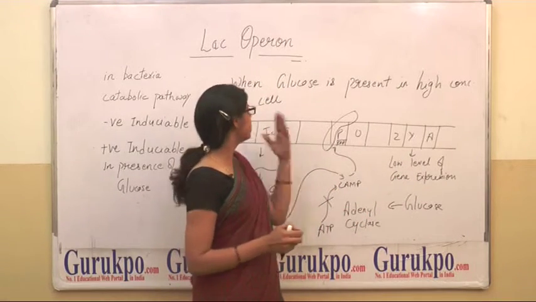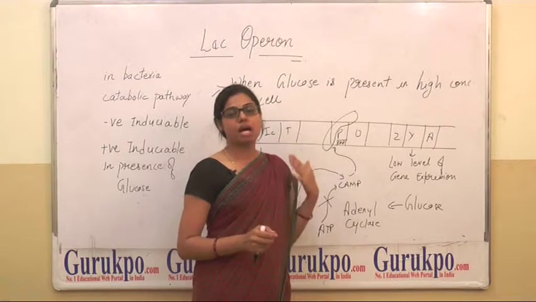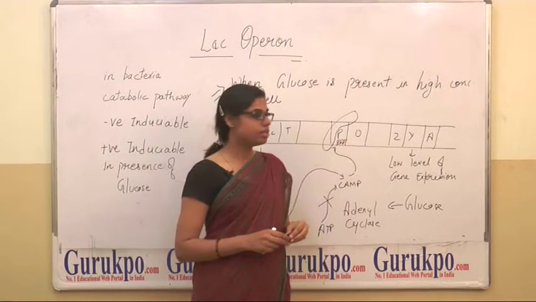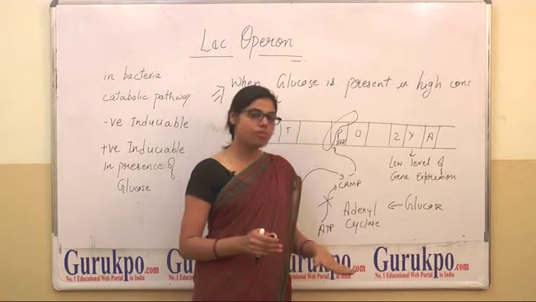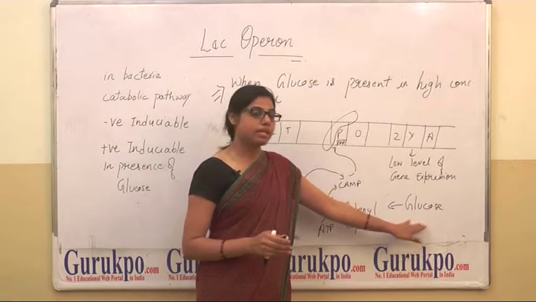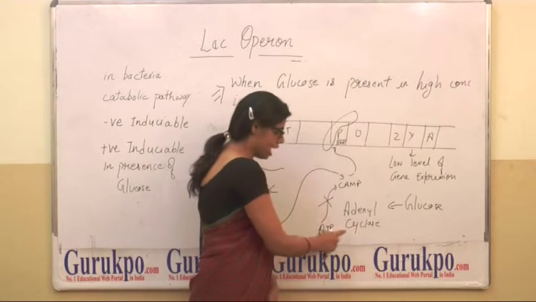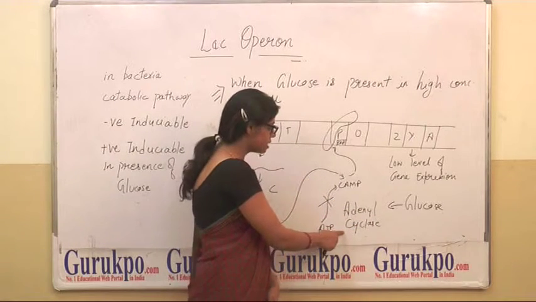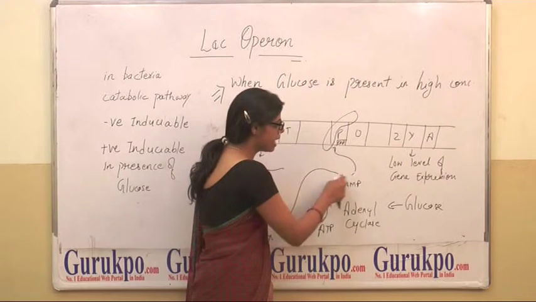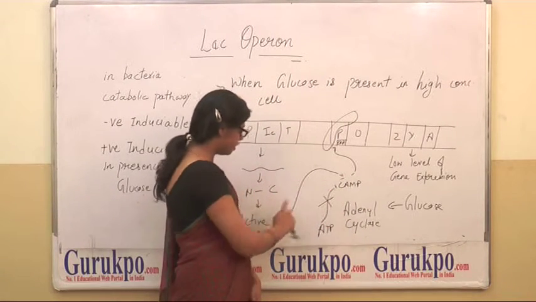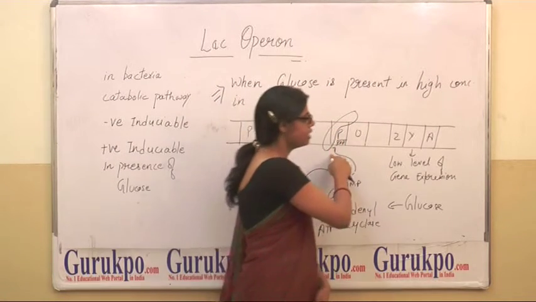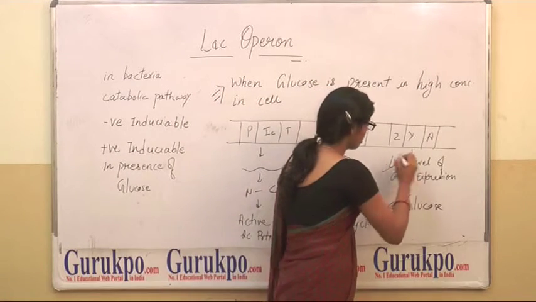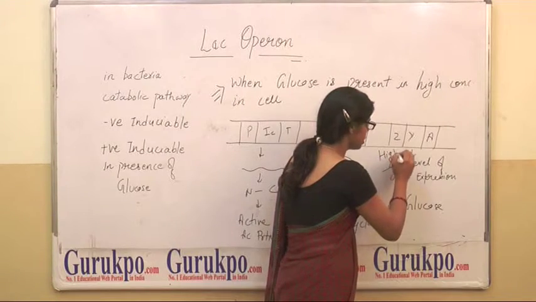It means that if there is high concentration of glucose in cell, then there is low level of gene expression, but if there is low level of glucose concentration, then it cannot activate the adenylyl cyclase. So cyclic AMP is formed, which with active activator protein gets attached to the promoter and a high level of gene expression is achieved.